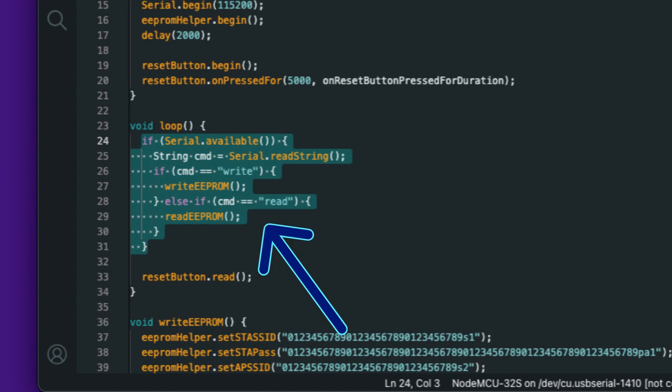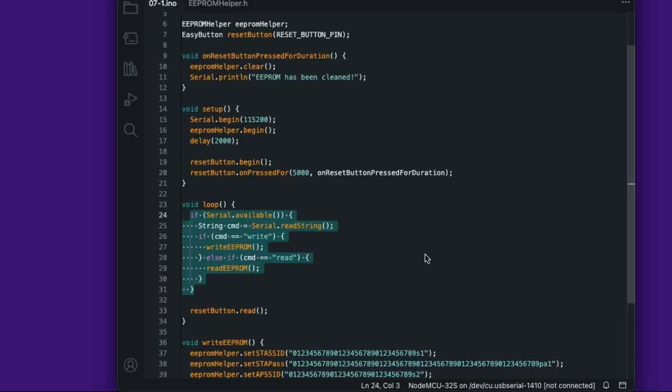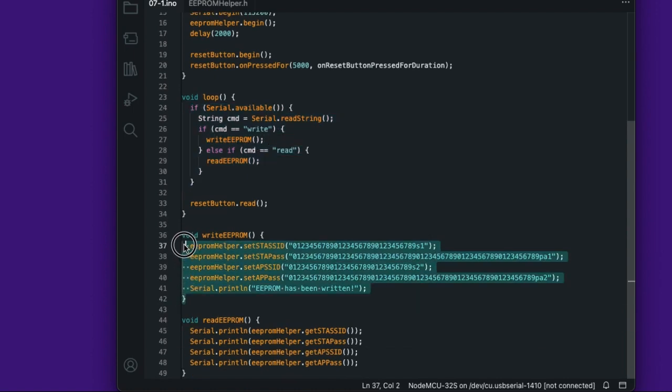This code block helps us demo the program. Below, we have 2 functions to write data to the EEPROM and read data from the EEPROM.